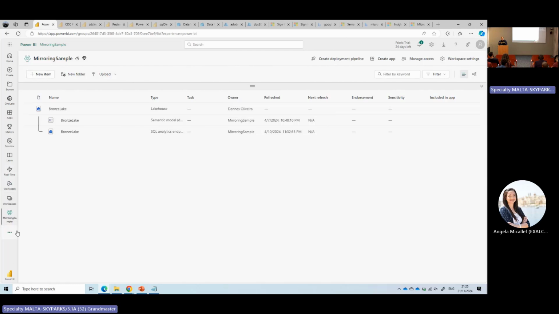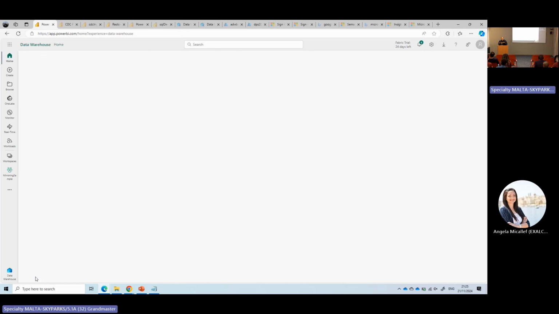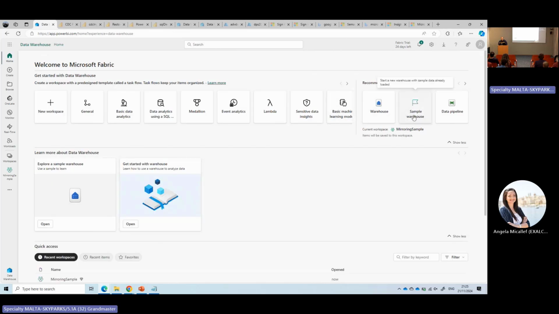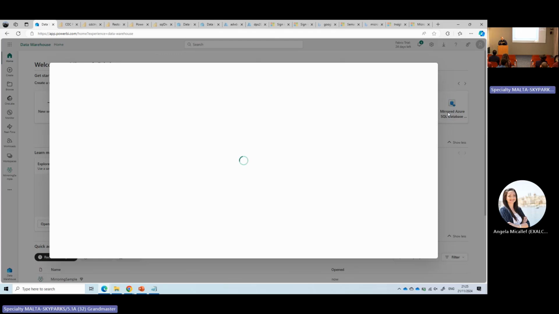Okay, let's go to data warehouse, mirrored Azure SQL database. I logged in with another user which belongs to another tenant, not the same tenant as the Azure SQL.